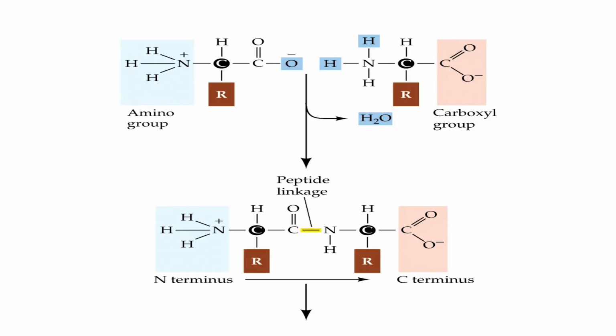Now, you can see the formation of a peptide bond between two amino acids. The carboxylic group of the first amino acid and the amino group of the second amino acid react, with release of a water molecule and formation of a peptide bond. So, at one end the amino acid contains an amino group, the N terminal, and at the other end it contains the carboxylic group, the C terminal end.